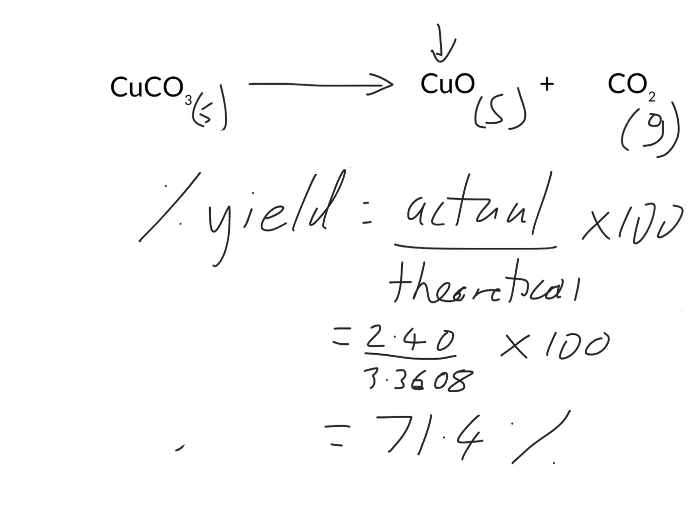It's also important to note that if you get a yield that's above 100, that doesn't necessarily mean it's a good thing. There could be inaccuracies in the design of the experiment that might lead to that. But the idea here is to calculate a value that gives you a rough estimate of how much of the reaction has gone to completion.